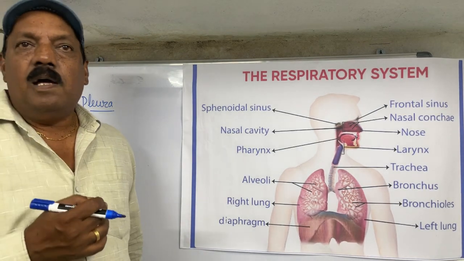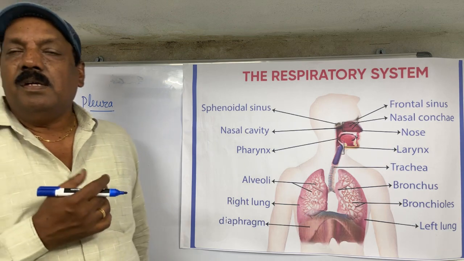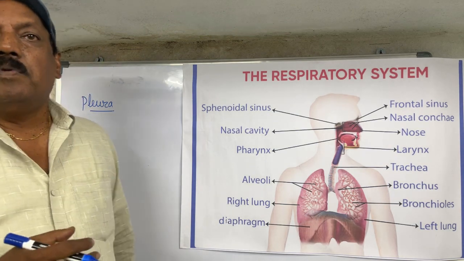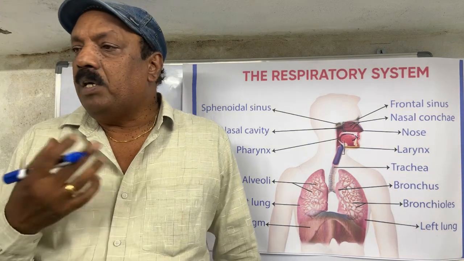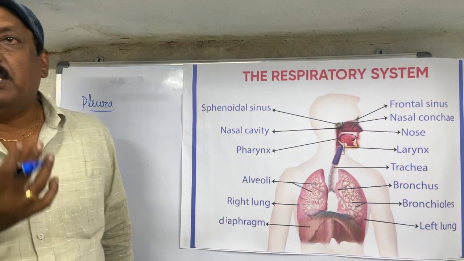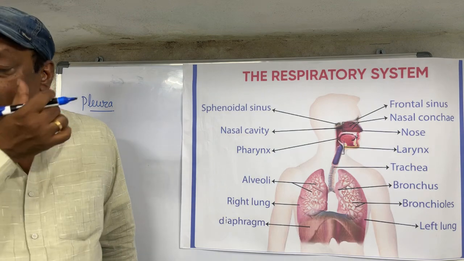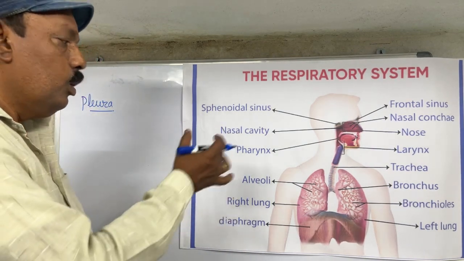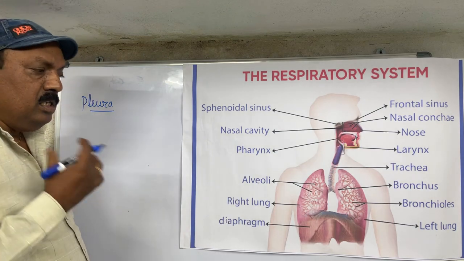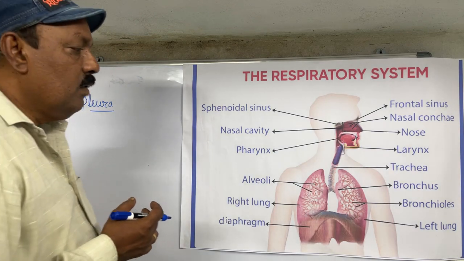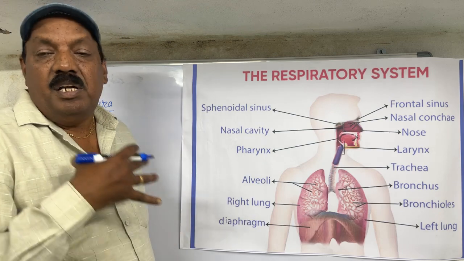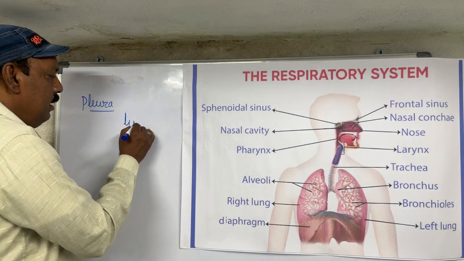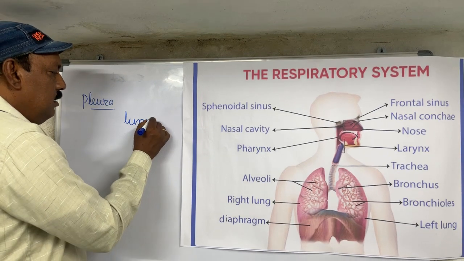Now today we are not studying tracheal respiration, we are not doing a detailed study of bronchial respiration, and we are not studying cutaneous respiration also. We are dealing completely with pulmonary respiration that takes place in the human. In human pulmonary respiration, the respiratory organs are the lungs. Here the final spot is the lungs.